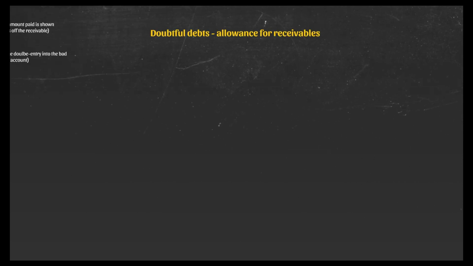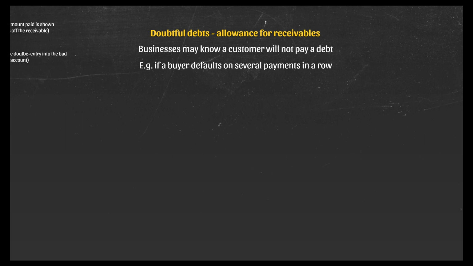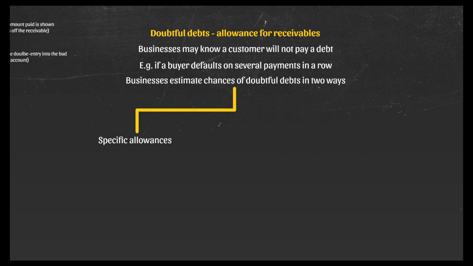Well, this is where the allowance for receivables comes into play. As we've just mentioned, when a business knows a customer may not be able to pay back its debts. So for instance, if a buyer defaults on several payments in a row, the business may suspect that the debts will not be repaid. These will be classed as doubtful debts. And there are several ways a business can look to estimate the chances of these doubtful debts occurring. And the first of these methods is through specific allowances. And specific allowances are calculated against a specific individual.